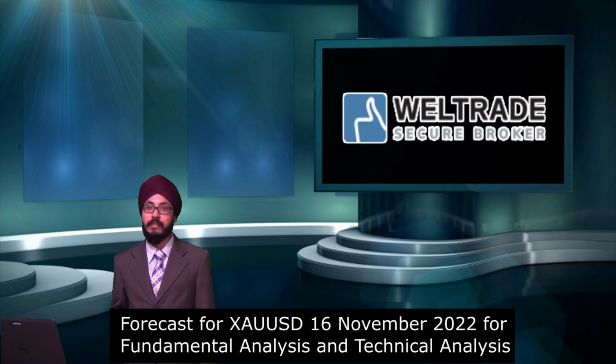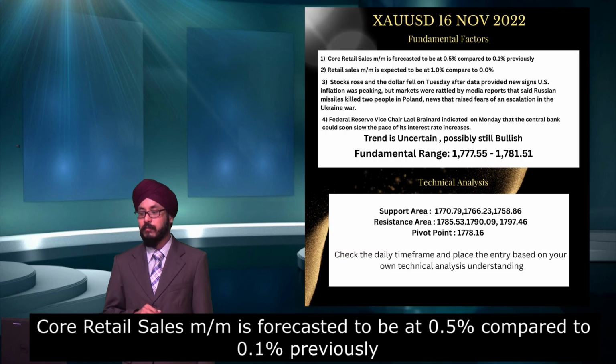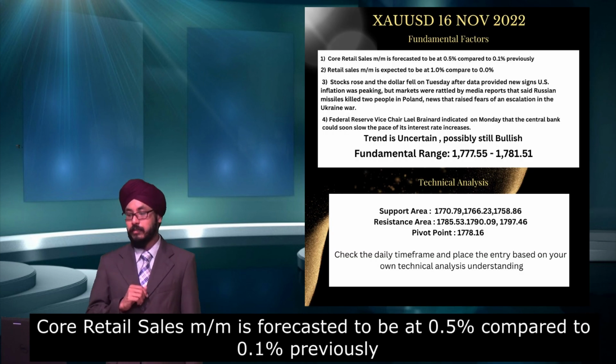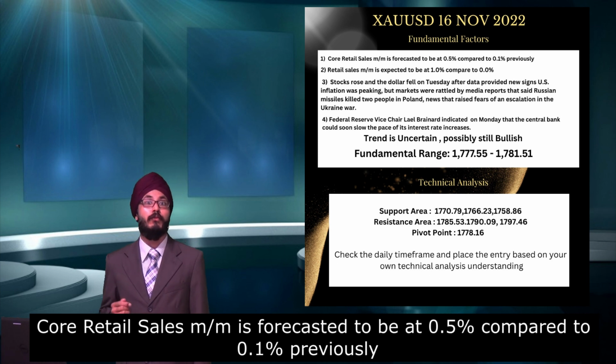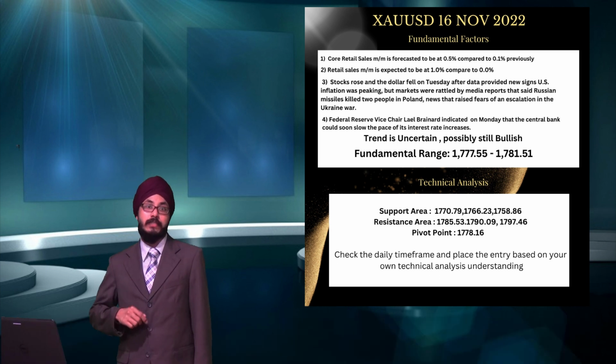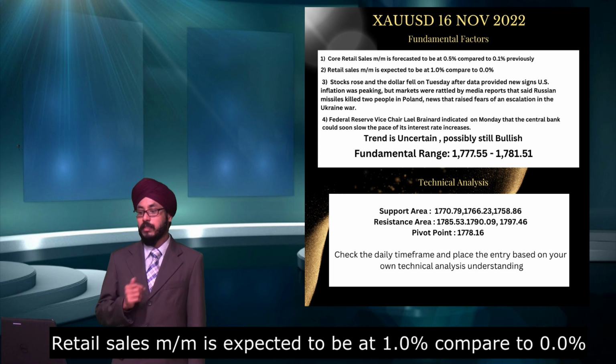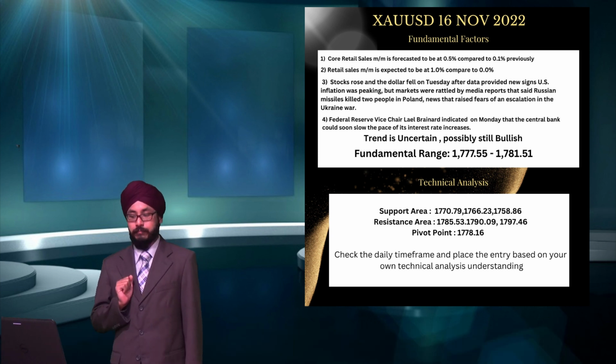Today I am going to forecast the gold trend based on fundamental analysis and also technical analysis. Firstly, as we can see, core retail sales month to month is being forecasted at 0.5% compared to 0.1% previously. Secondly, retail sales month to month is expected to be at 1.0% compared to 0.0%.